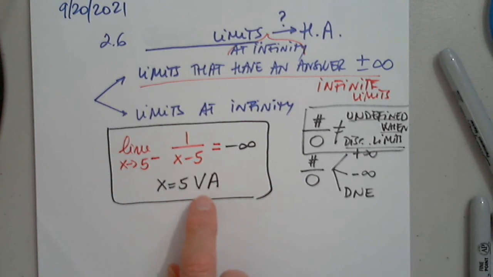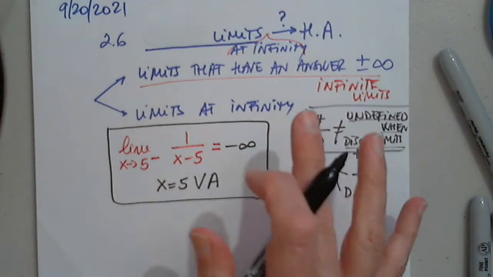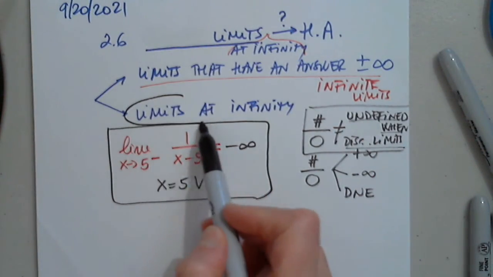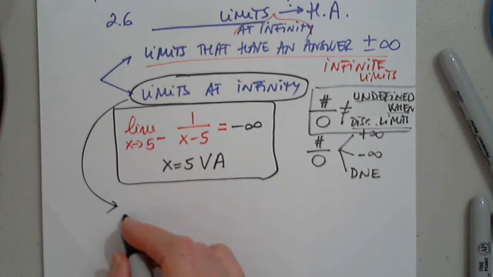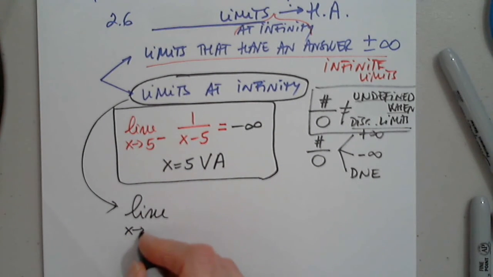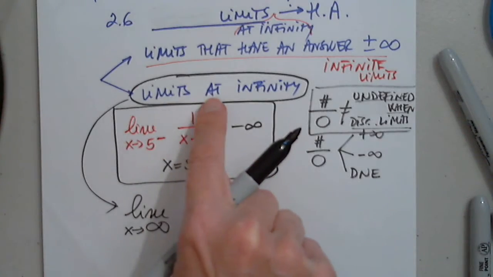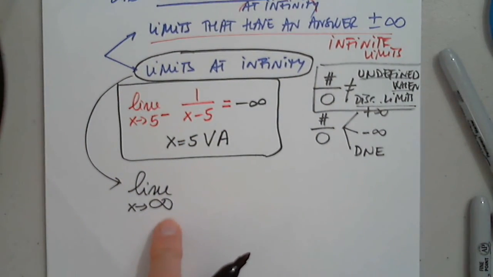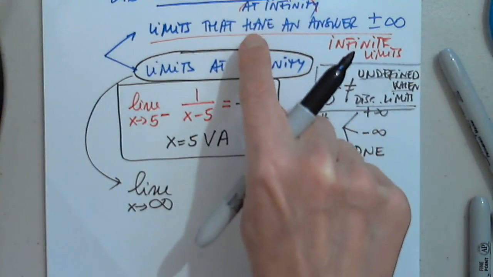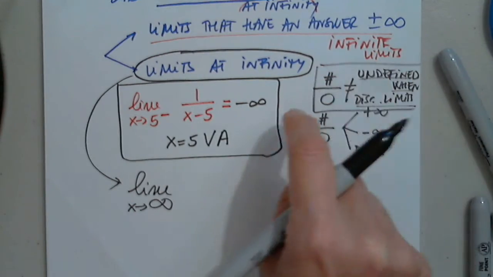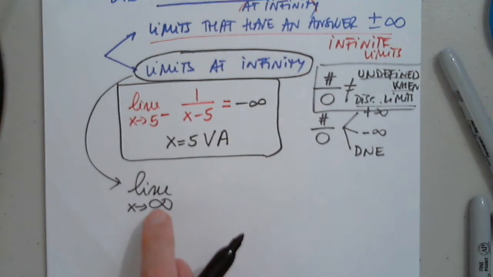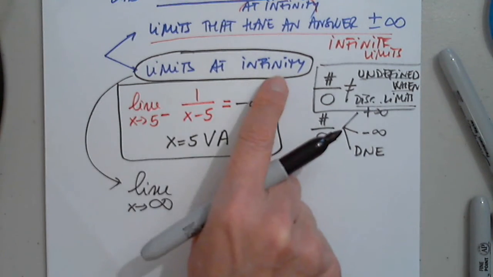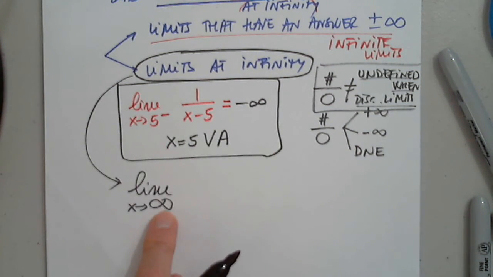Okay, other questions on this? Okay, this is from our past. This is not new. Now we want to talk about limits at infinity. See, this is different. Here we are going to say limit as x approaches infinity. Limits at infinity when x approaches infinity. Infinite limits when the answer is positive or negative infinity. Okay, so this is what we are discussing today. Limits at infinity.